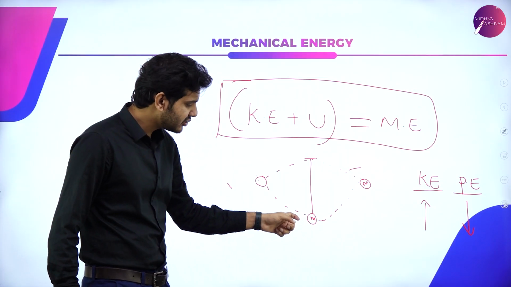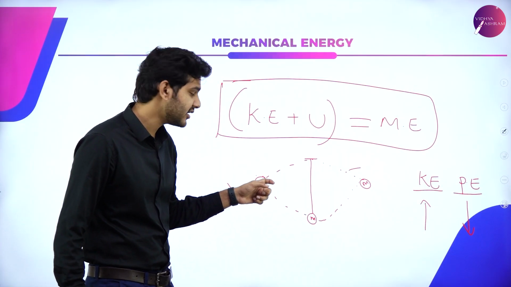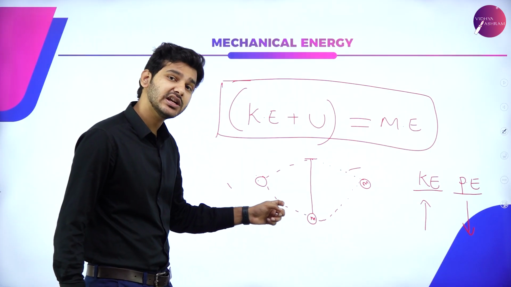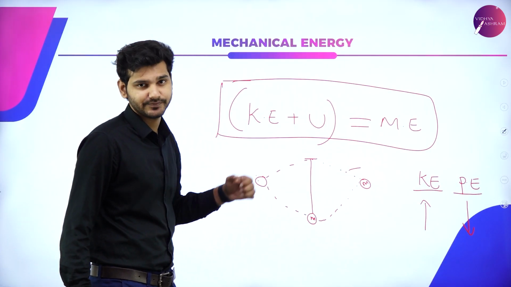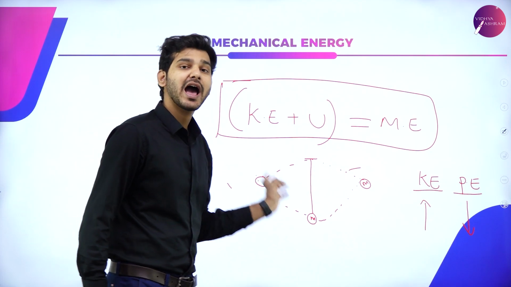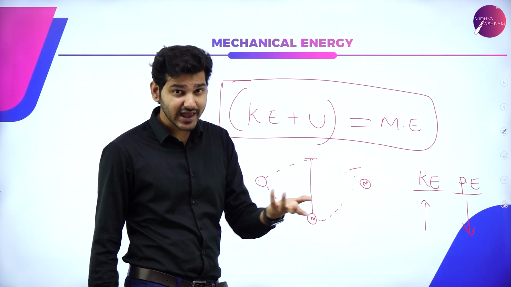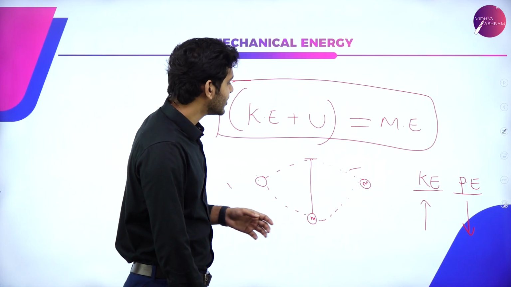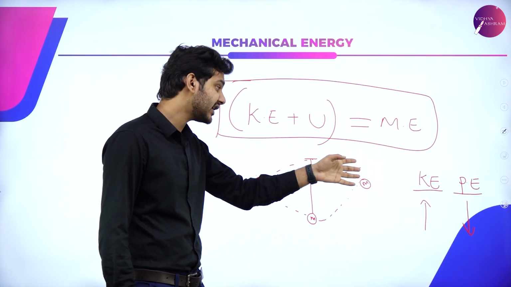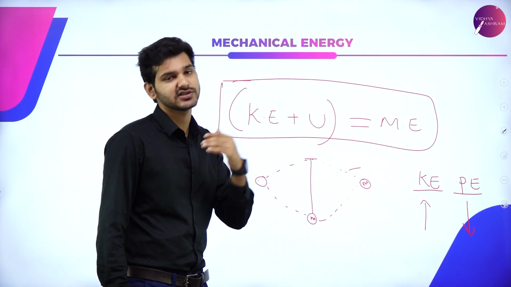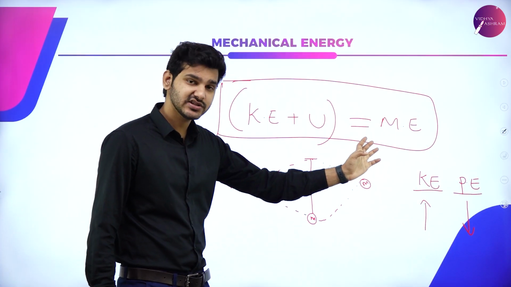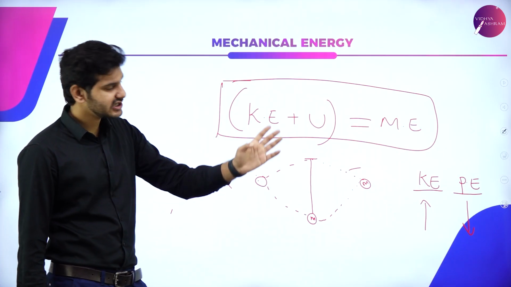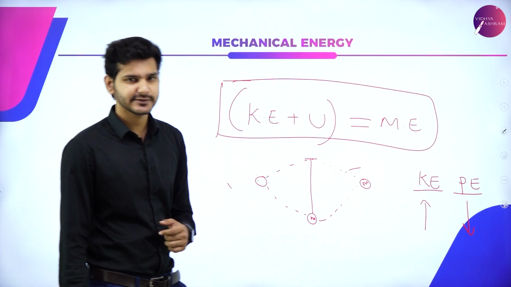Now it is going to reduce and become zero, which means potential energy will start to increase and become maximum. So this process will happen again and again until the bob gradually slows down due to air resistance. So a system is converting kinetic energy and potential energy into each other. Initially potential energy, gradually it becomes kinetic energy, and then again potential, kinetic, like that.